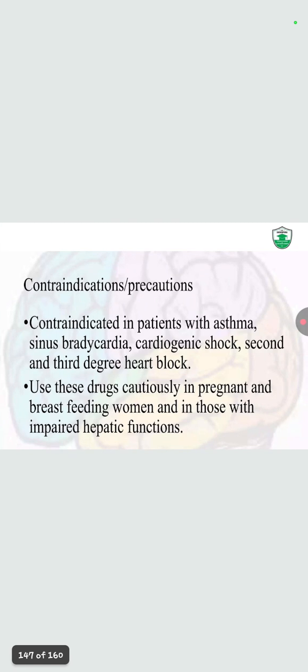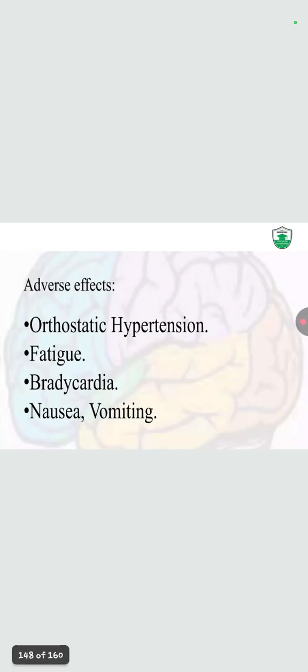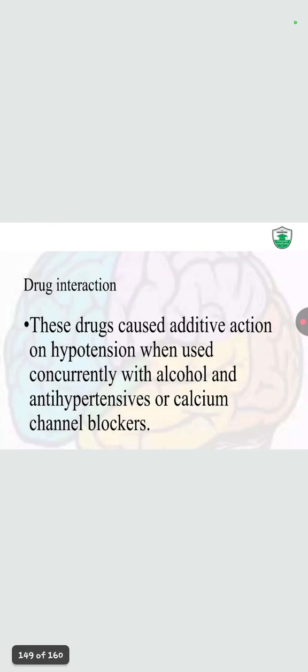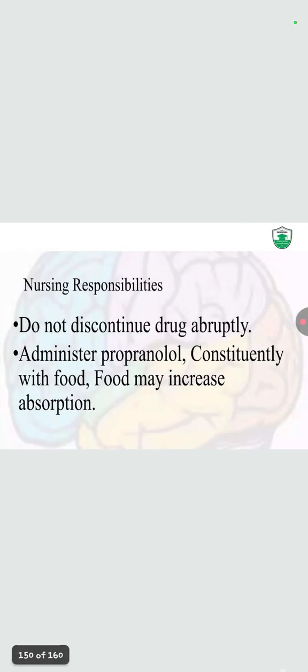Contraindication in patients with asthma, sinus bradycardia, cardiogenic shock, second and third degree heart block. Use these drugs cautiously in pregnant and breastfeeding women and in those with impaired hepatic function. Adverse effects: orthostatic hypotension, fatigue, bradycardia, nausea and vomiting. Drug interaction: these drugs cause an additive action on hypotension when used concurrently with alcohol, antihypertensives or calcium channel blockers.